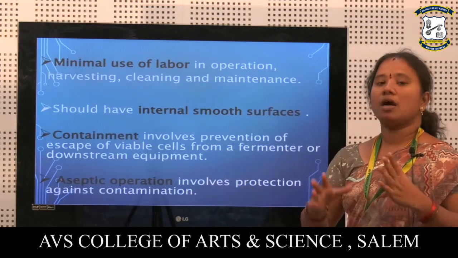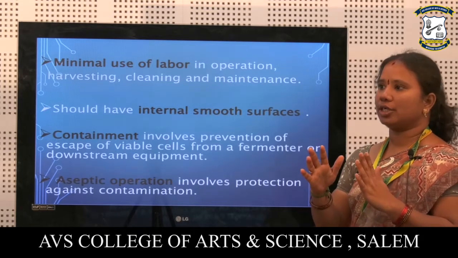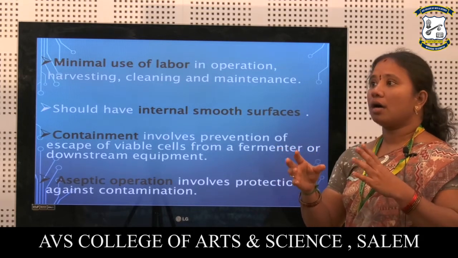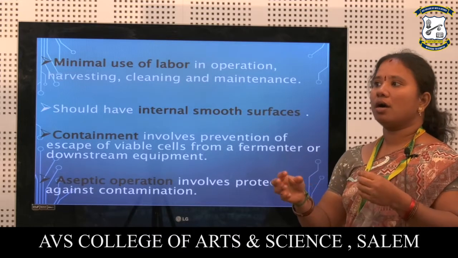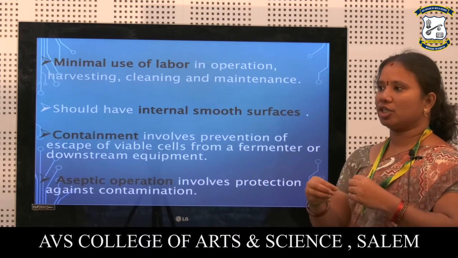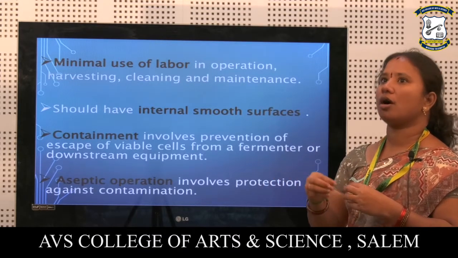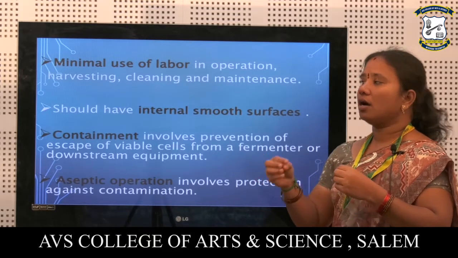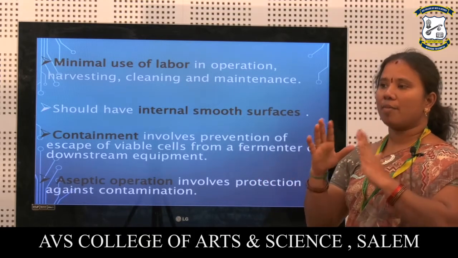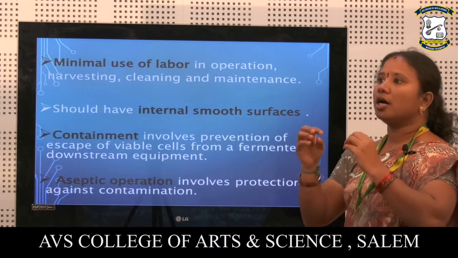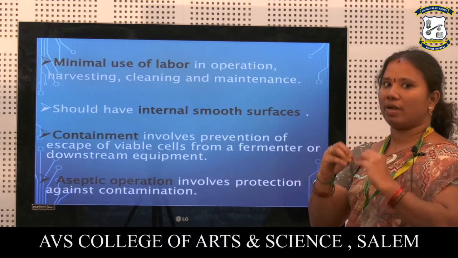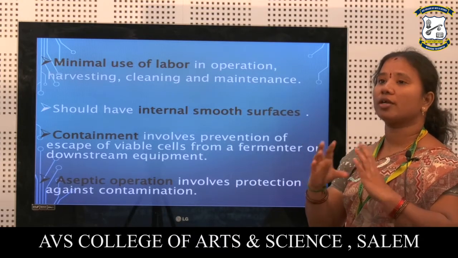Minimal use of labor. While choosing the fermentation tank or the fermentation process where we are going to prepare commercially an enzyme, antibiotic or acid, the process should minimize the usage of labor, which is helpful for cost cutting.